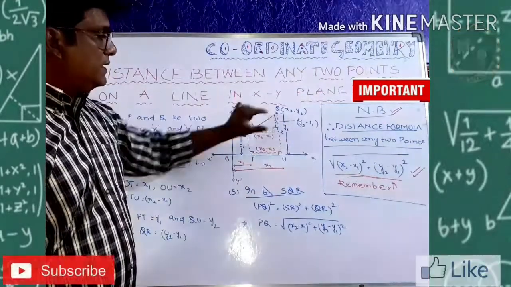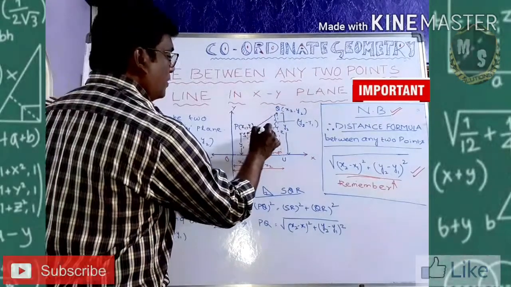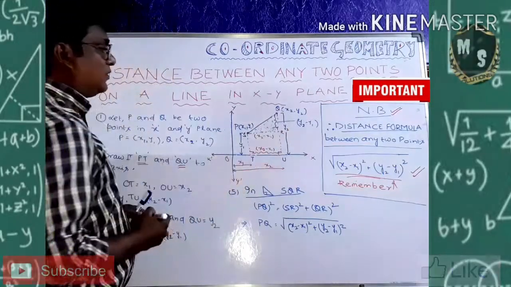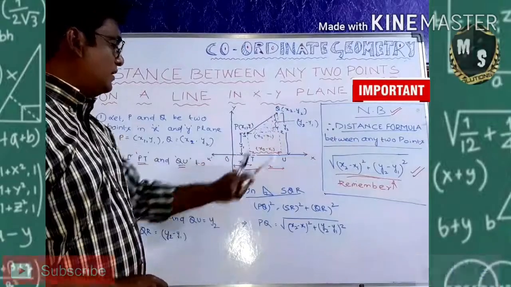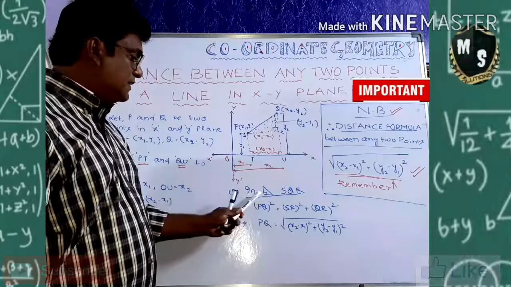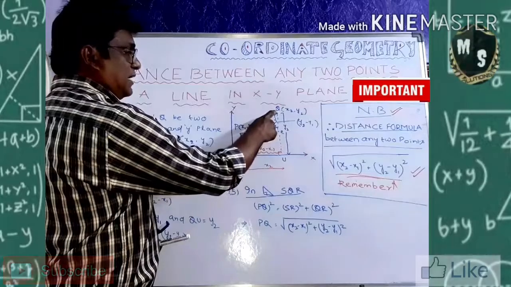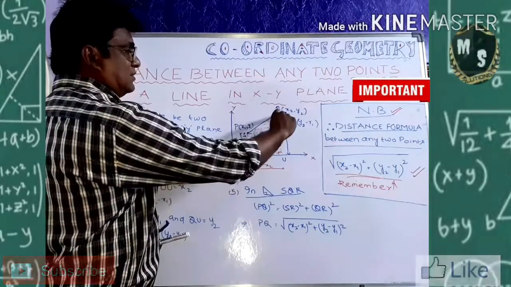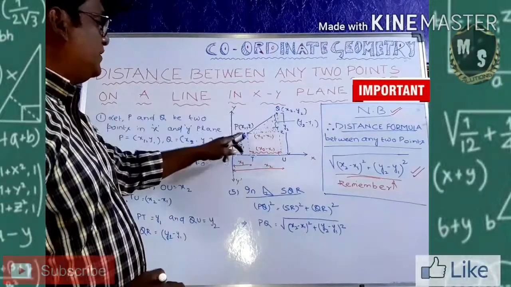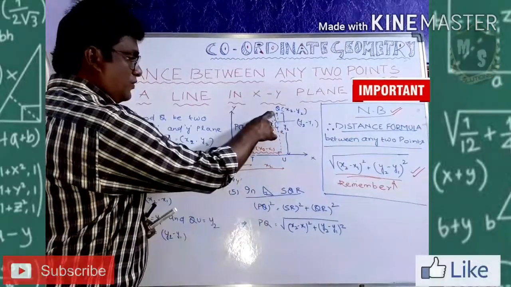Okay. Now what are you observing in this figure? See, I am just going to make you understand. This is a right angle triangle, in dotted lines, triangle SQR. I did a right angle sign here. What do you want to find? You want to find the hypotenuse, the largest side. This is the base, this is the height. We are going to find out P to Q, the distance of PQ.